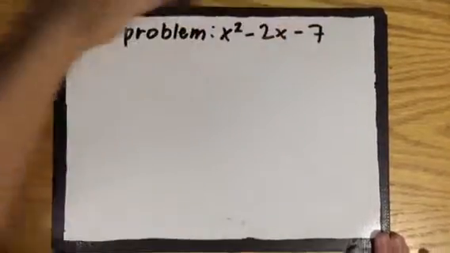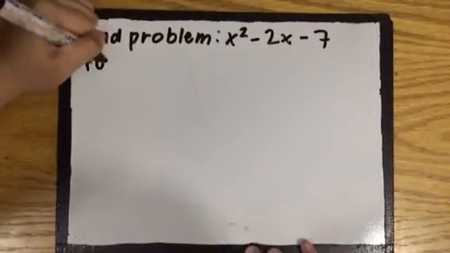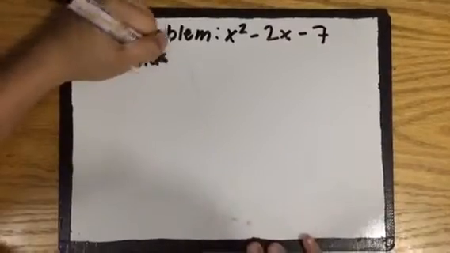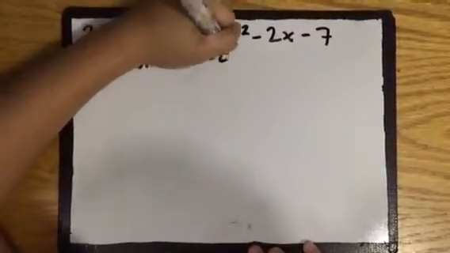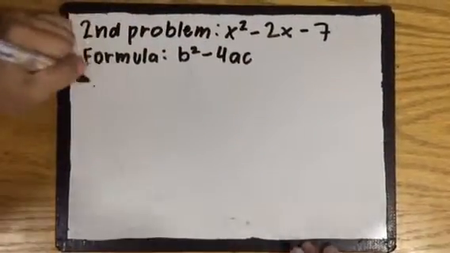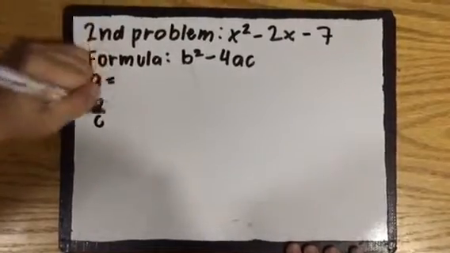Now for the second problem. What is the nature of the roots of the quadratic equation x squared minus 2x minus 7? Now we will use the same formula. Remember, b squared minus 4ac. A, b, and c.